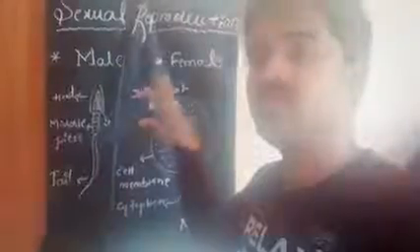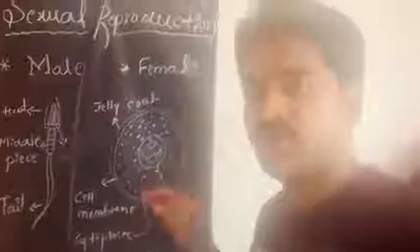The essential organelles which we see in normal cells, like the nucleus, cytoplasm and cell membrane, we can see here also. Compared to normal cells, the male and female gametes, that is the sperm and egg, are considered germ cells.